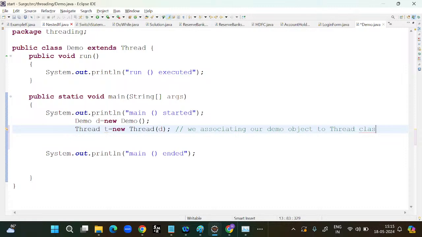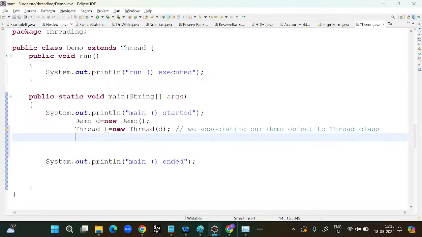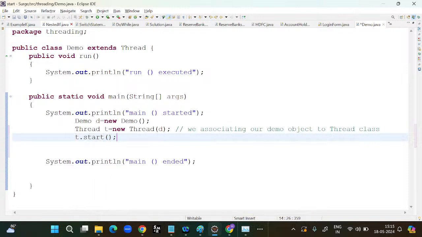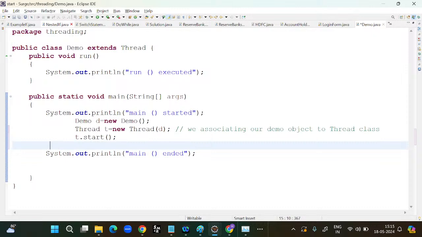Now what I am doing, I am calling... so we need to start the thread. Okay, I am starting the thread, but I am not calling any method. Just I am starting the thread.